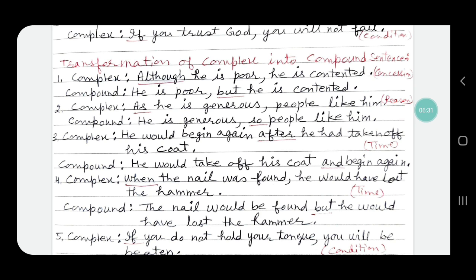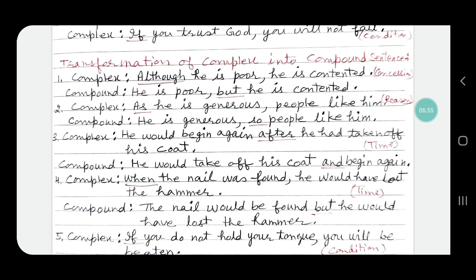The compound sentence will be, he is poor but he is contented. Then the complex sentence starts from as. When it starts from as, compound sentence will take the conjunction so. So the complex sentence is, as he is generous, people like him.